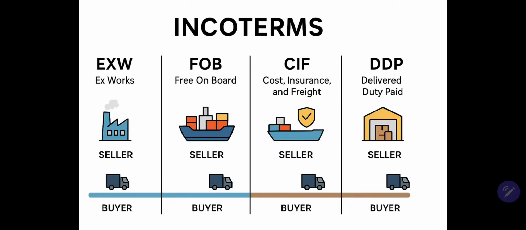You can see here the most commonly used Incoterms. You can see in this image, starting from the left, EXW, Ex Works, and then FOB, Free On Board, CIF, Cost Insurance and Freight, and the last one is DDP, Delivered Duty Paid.